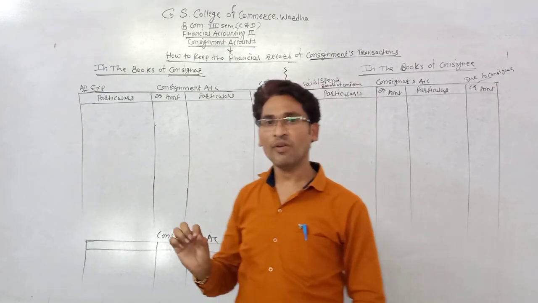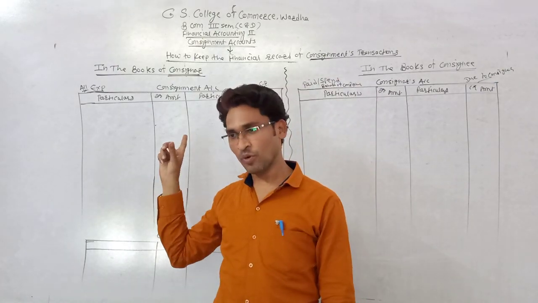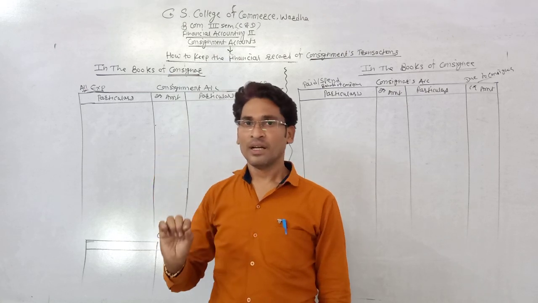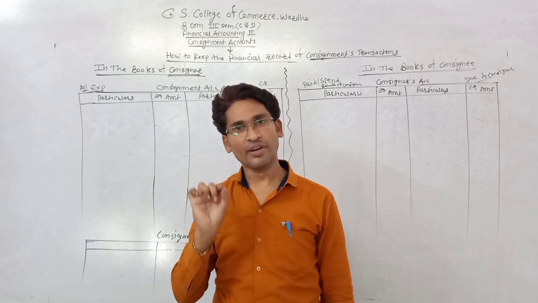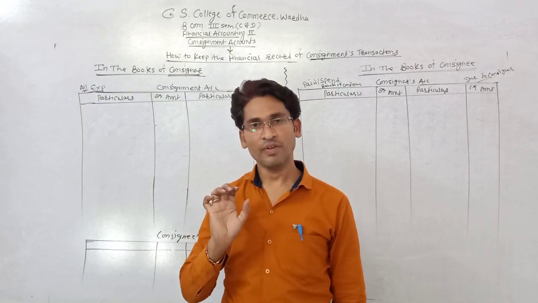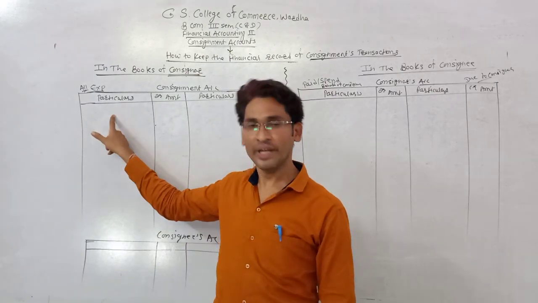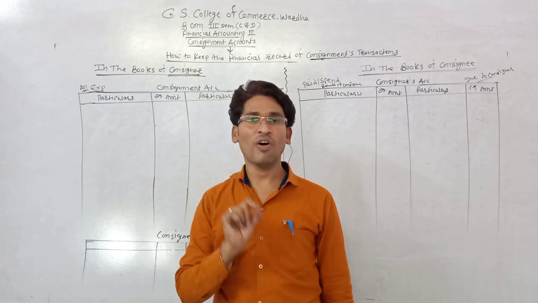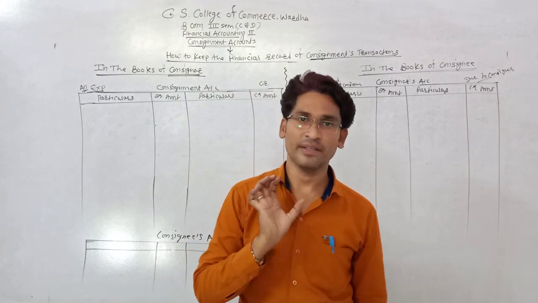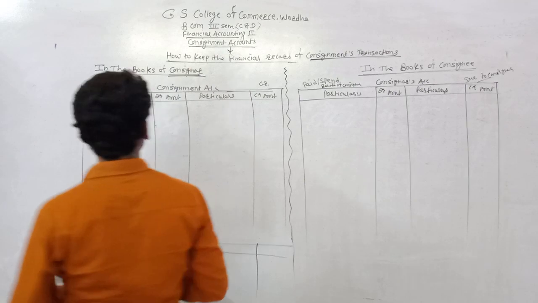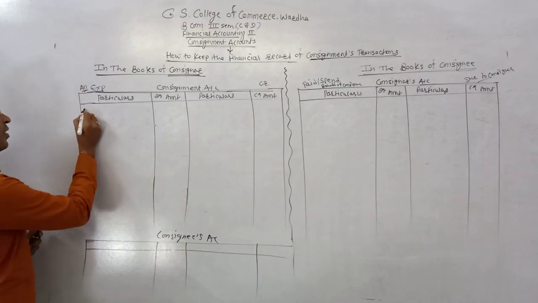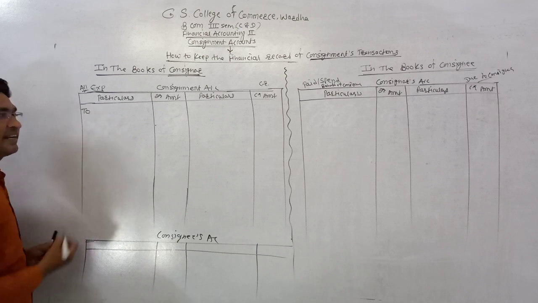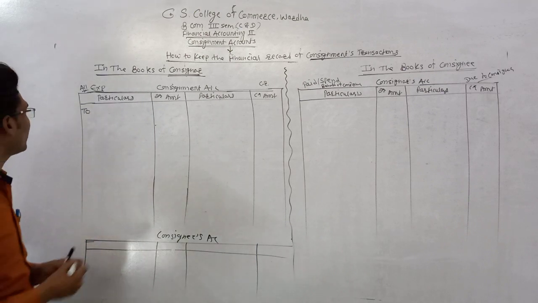The journal entry of this transaction in the books of the consignor is consignment account debit and goods sent on consignment account credit. Once again, consignment account debit and goods sent on consignment account credit. This entry is posted to the consignment account. Consignment account is debited, so it is written at the debit side of the consignment account.